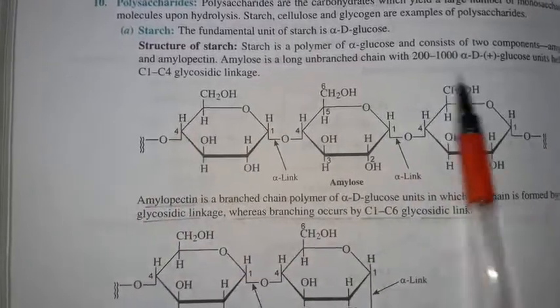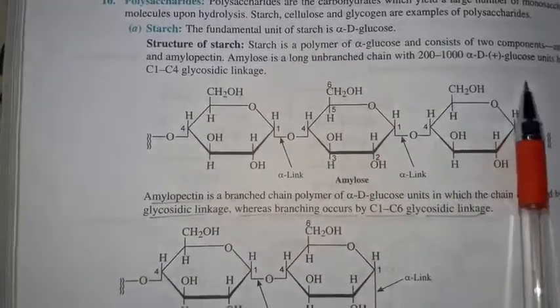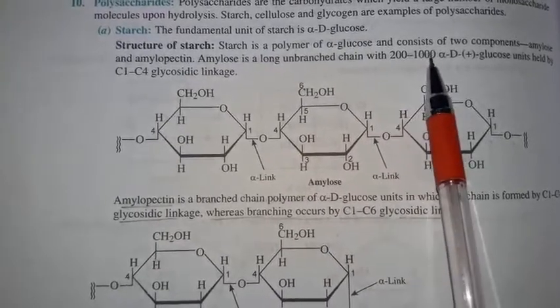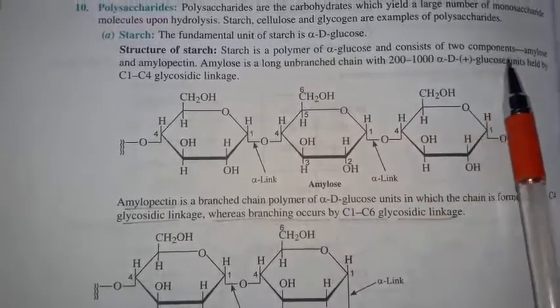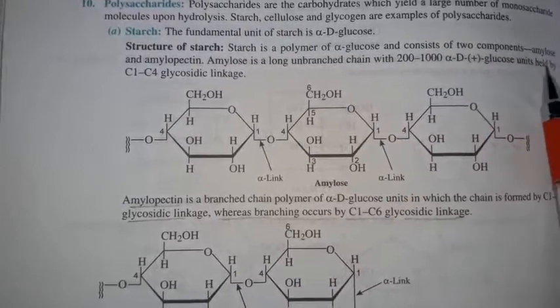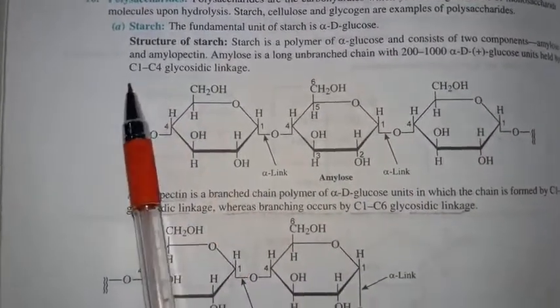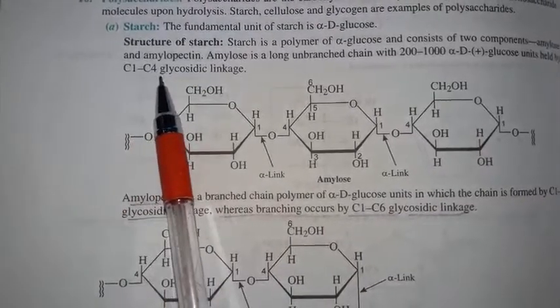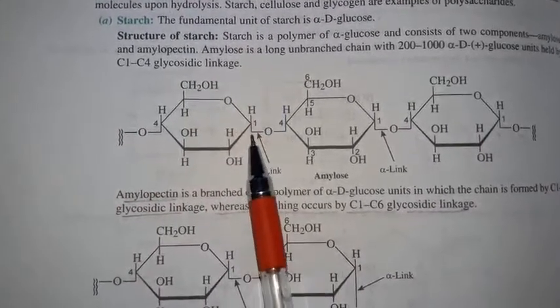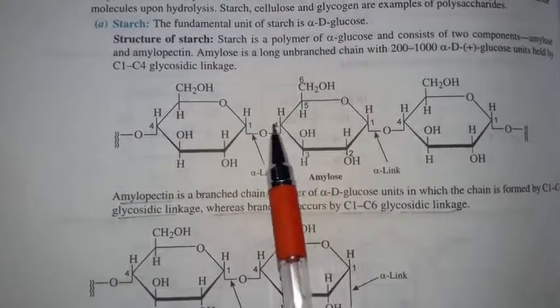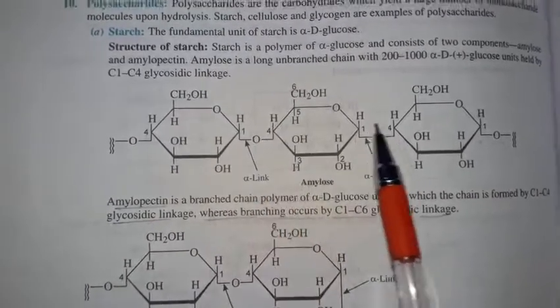Amylose is an unbranched chain. It is a long chain structure, not a branched structure, and this chain has 200 to 1000 dextrorotatory glucose units held by C1-C4 glycosidic linkage, meaning one carbon is connected to the fourth carbon of the next glucose unit.